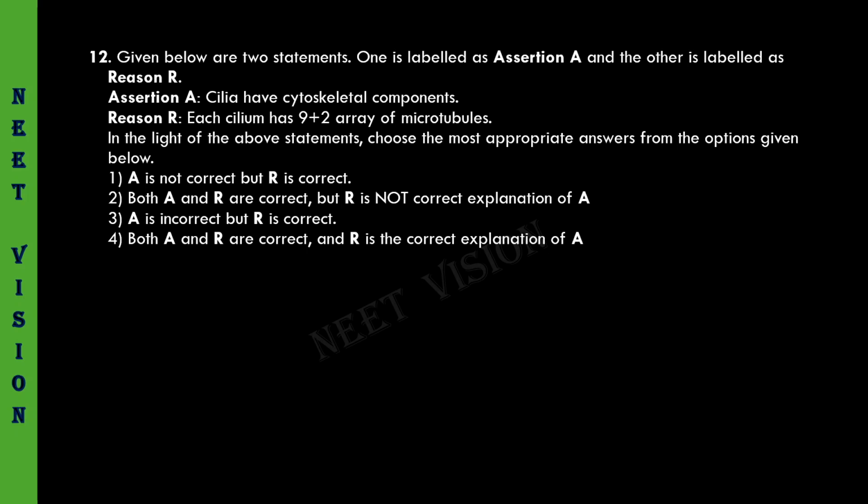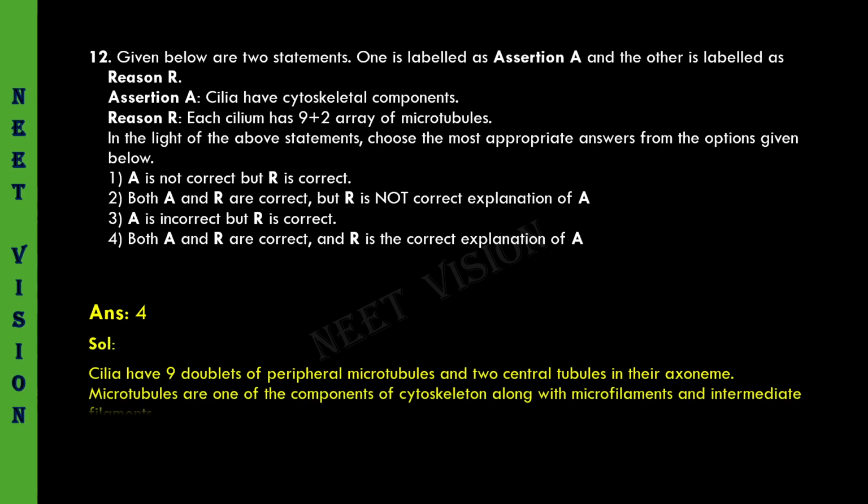So both A and R are correct. R is the correct explanation of A. So the fourth option must be the correct one. Let us see. So fourth one is given. The explanation for this is this. Cilia have 9 doublets of peripheral microtubules and 2 central tubules in their axoneme. Microtubules are one of the components of cytoskeleton along with microfilaments and intermediate filaments. Then coming to the next question.